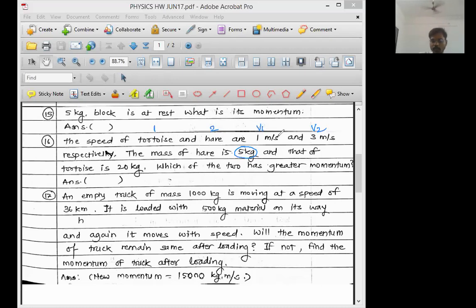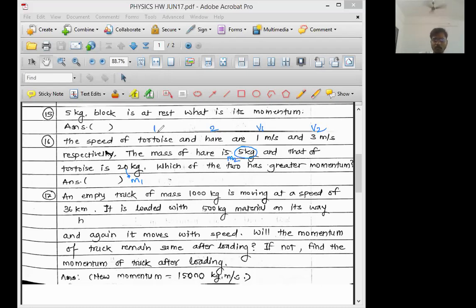Tortoise we are calling the first object, hare the second object. Their speeds are 1 meter per second and 3 meter per second. The mass of the hare is 5 kg, and the hare is the second object, so I will call it m2. And that of the tortoise is 20 kg, the first object, so m1 is 20 kg. Which of the two has greater momentum?